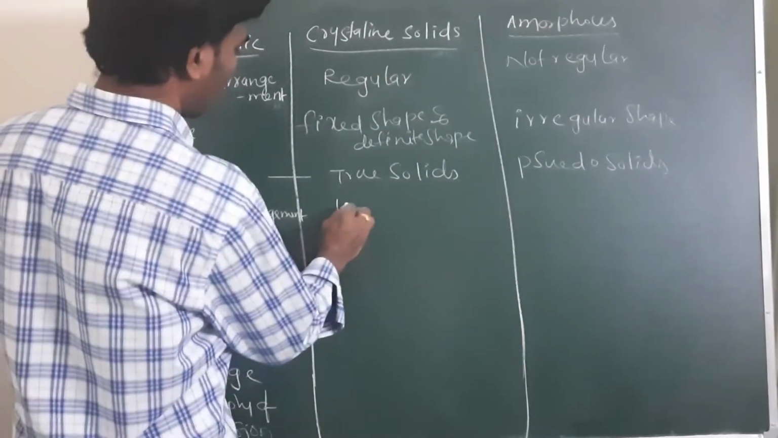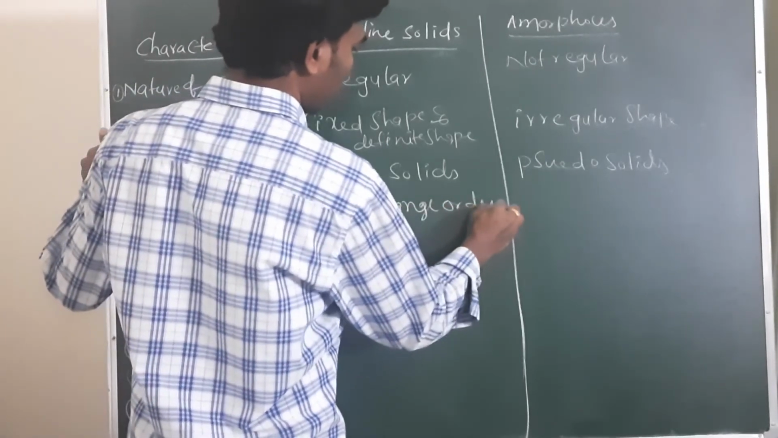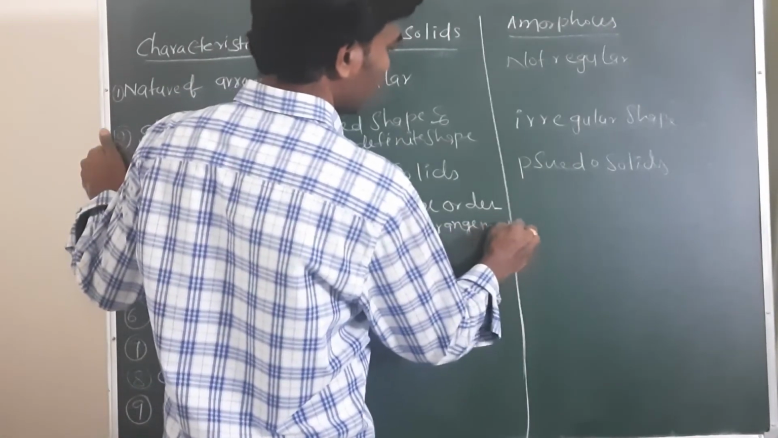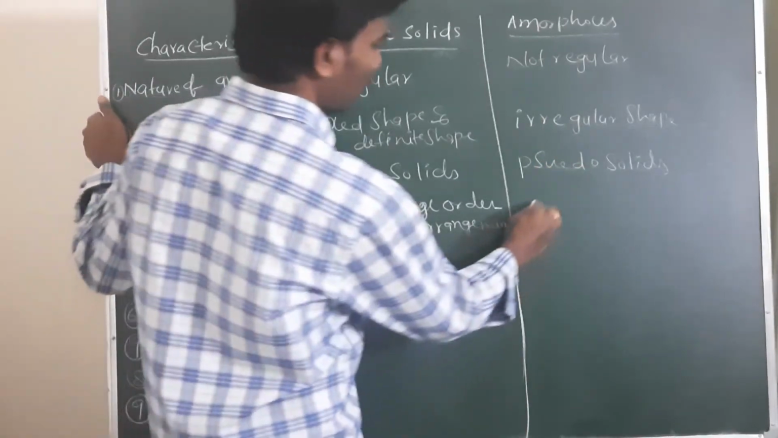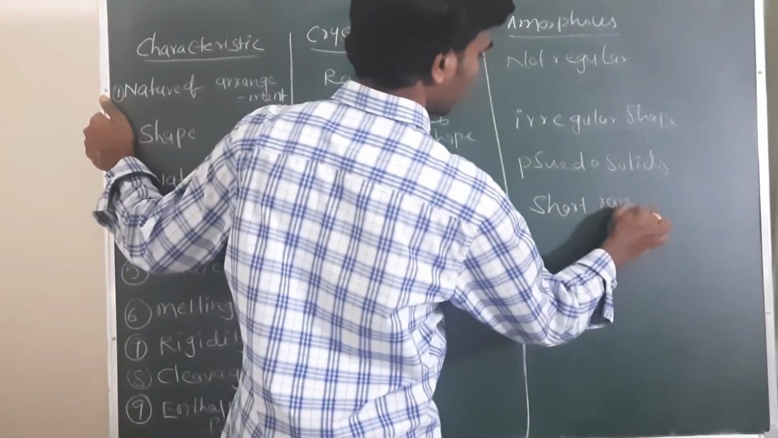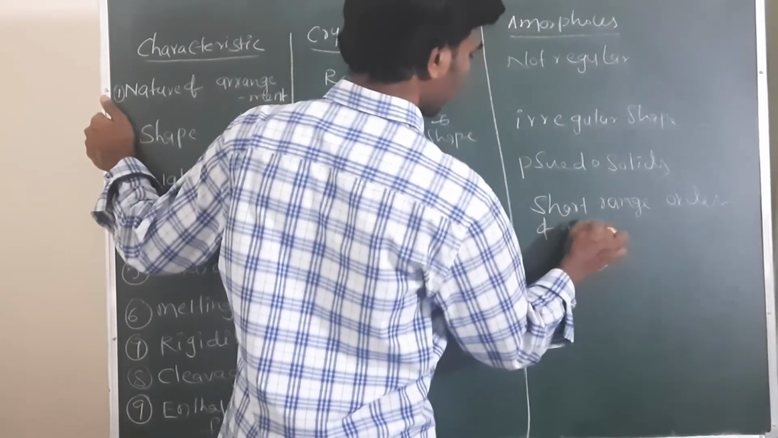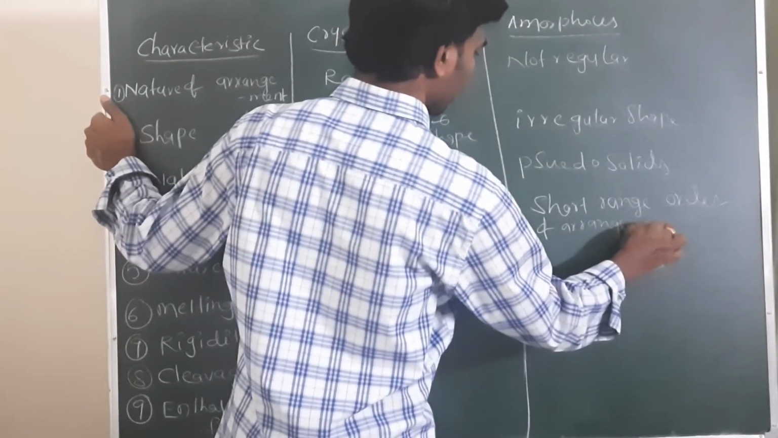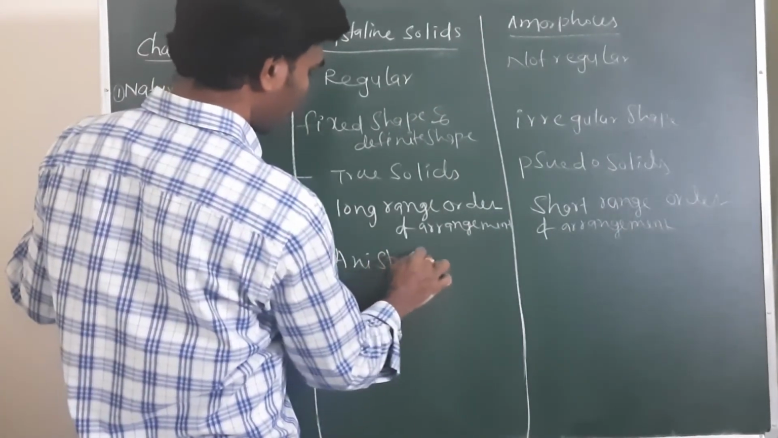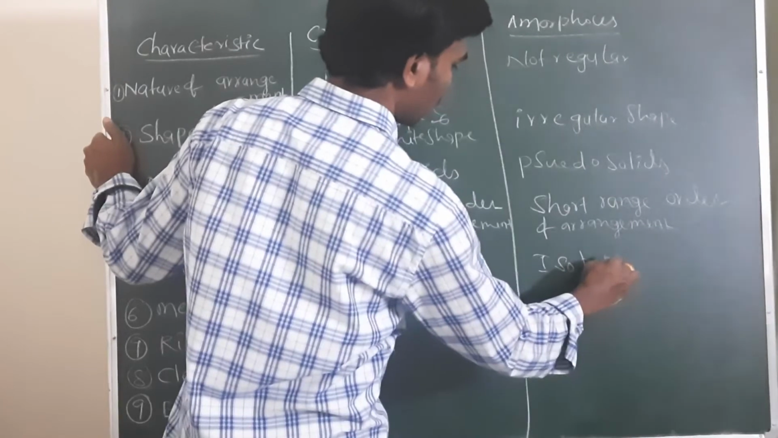Next one, order of arrangement. Crystalline solids have long range order of arrangement, and amorphous solids have short range order of arrangement. Crystalline solids are anisotropic. Amorphous solids are isotropic.